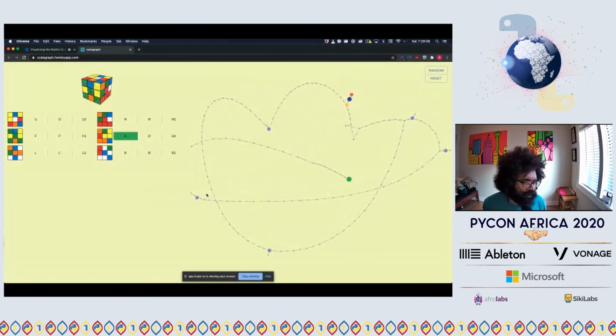Maybe it would be fun to draw a 3D graph. This same component that I use supports 3D. I'd just rather do 2D. But maybe the 4 by 4 could be visualized in 3D in a cool way. Yeah, that's an awesome idea. Maybe that's a PyCon Africa 2021 talk right there. Yeah, you read my mind.